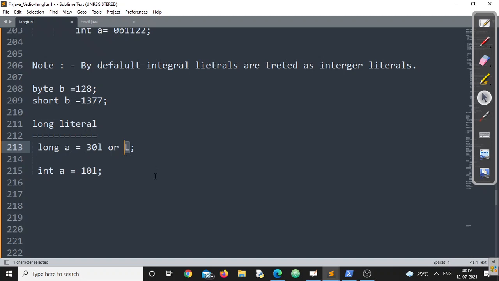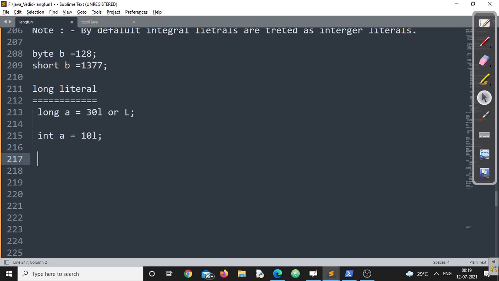Clear? Now all these are literals associated with whole numbers. All the literals we could understand were whole numbers. Now let us go to the second one, that is the float literal, or we can say floating point literal. For floating point we have two data types. One is float and one is double.